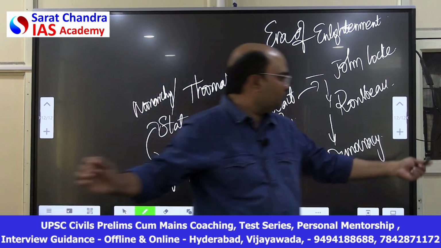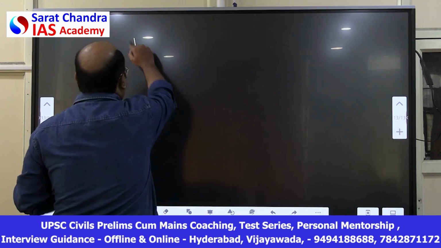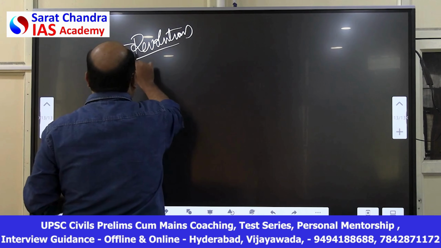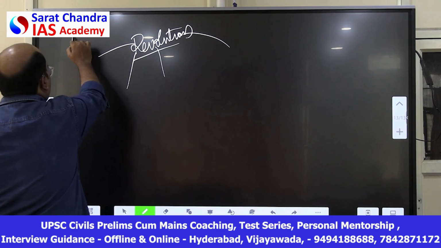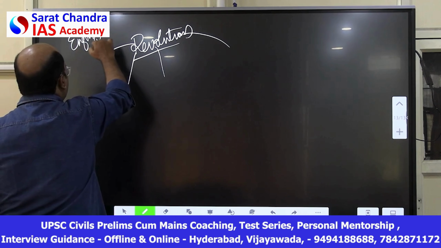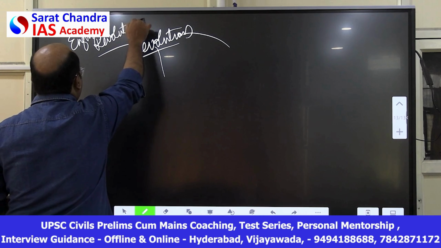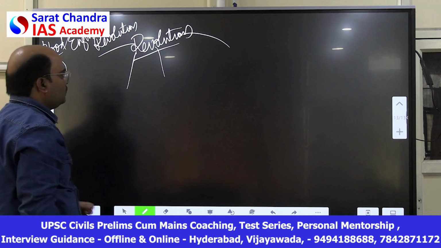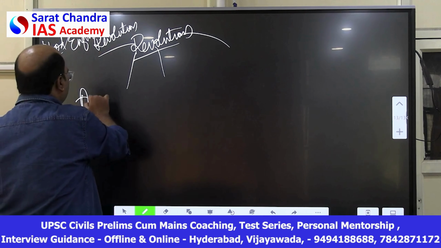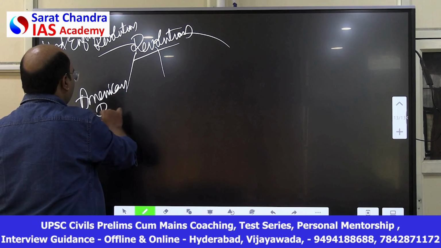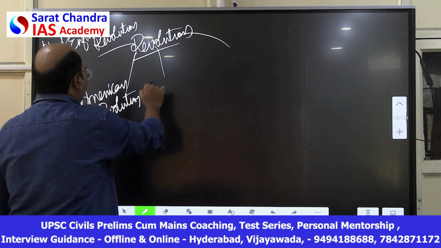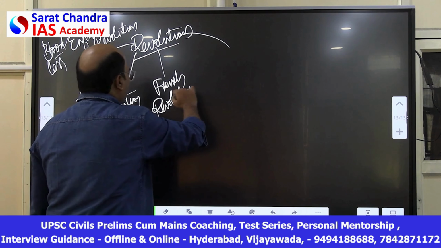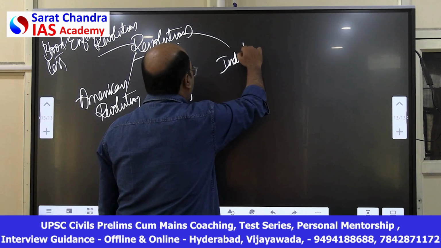Four important revolutions: the English Revolution, also called the Bloodless Revolution; the American Revolution; the French Revolution; and the Industrial Revolution.